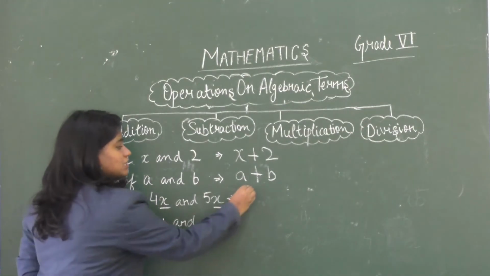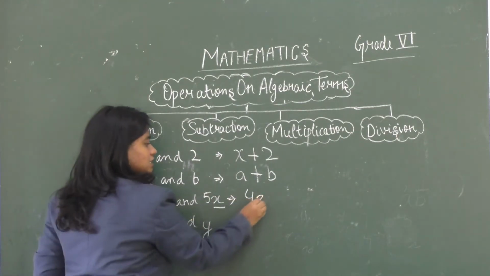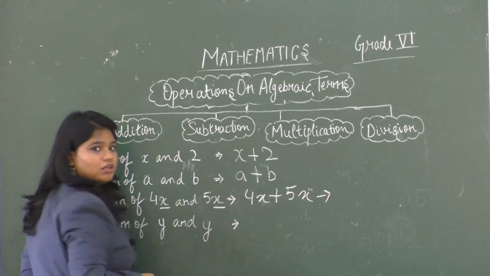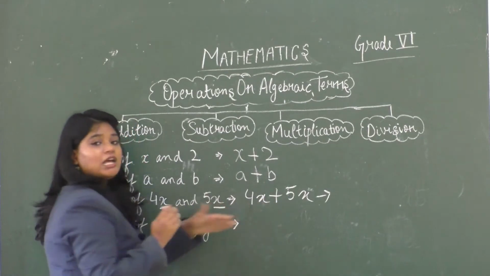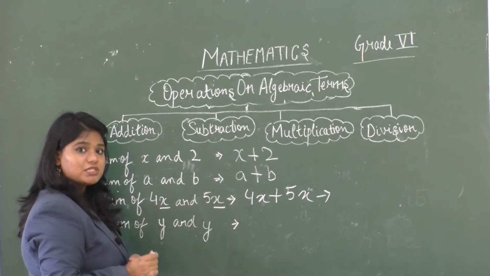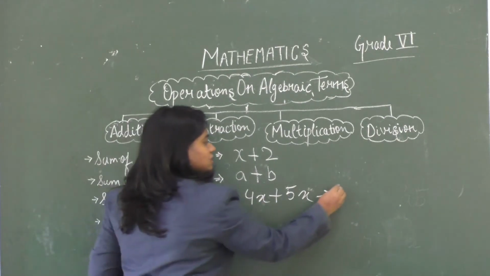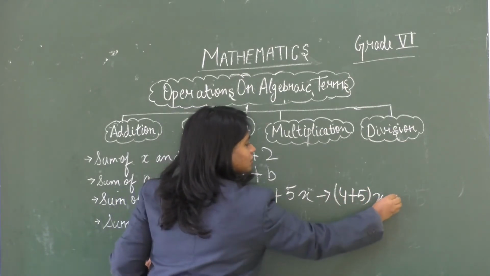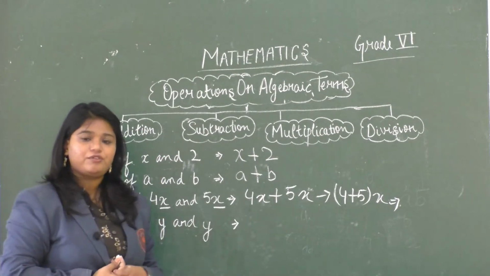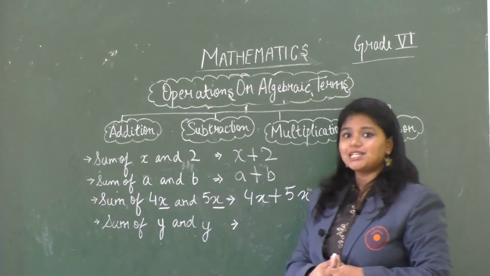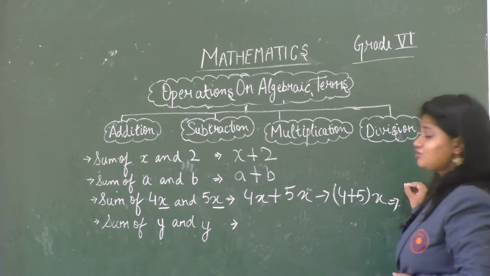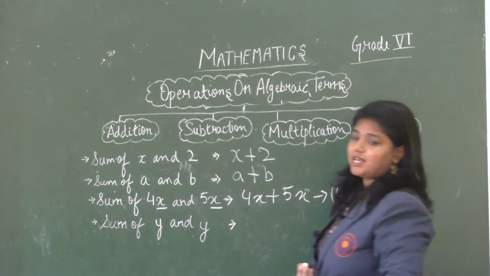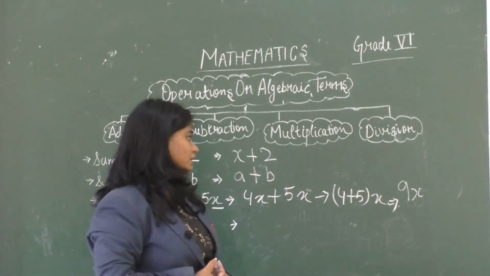We will write it as 4x plus 5x. Further, we have to add the constants because the variables are the same. Yes. So 4 plus 5 and x. Now what is 4 plus 5? 4 plus 5 is 9. Yes. So the answer will be 9x. I hope I am clear.